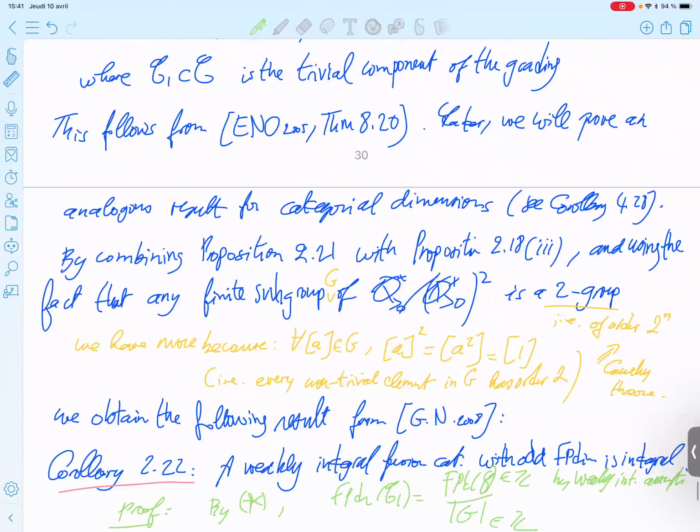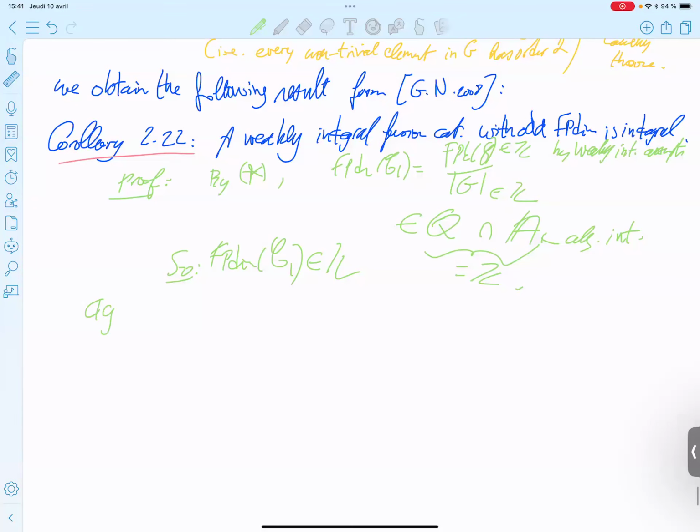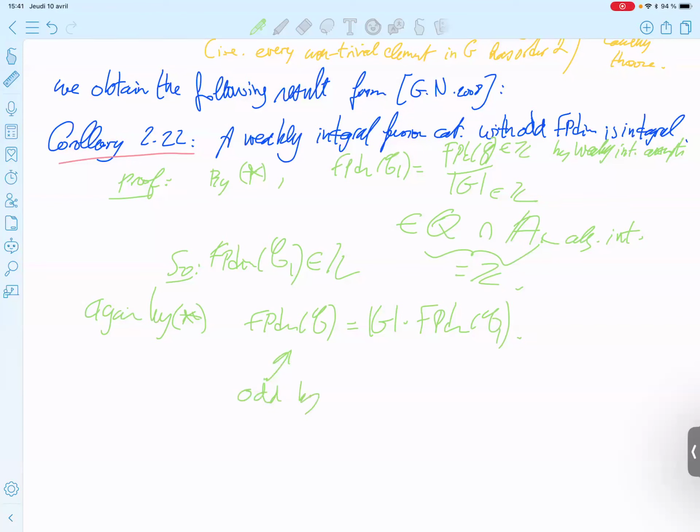And then again by star, this C is equal to this times this. But this is odd by assumption. This is equal to 2 power m with m greater than or equal to 0, by double star.